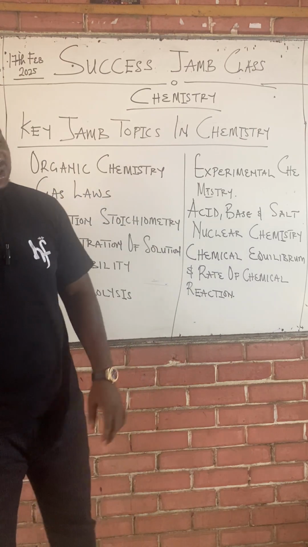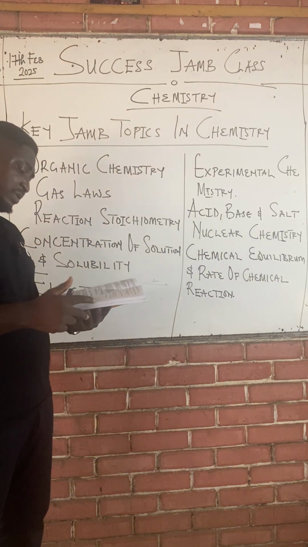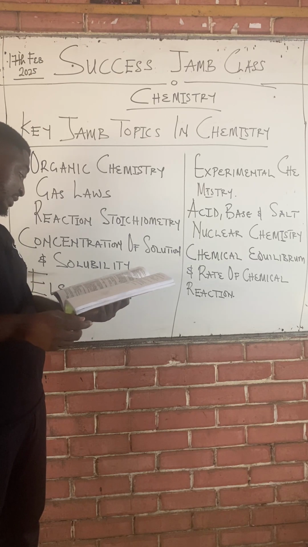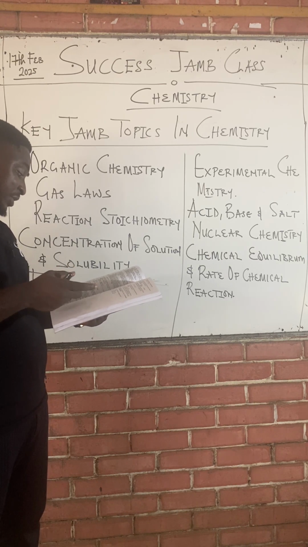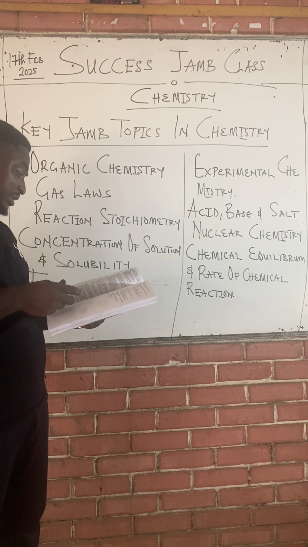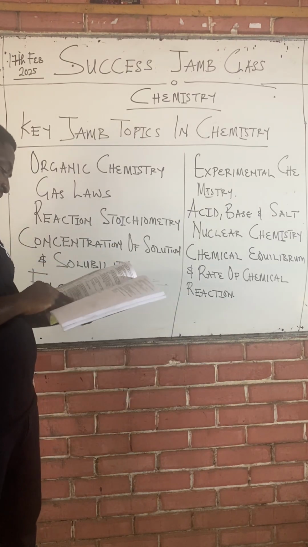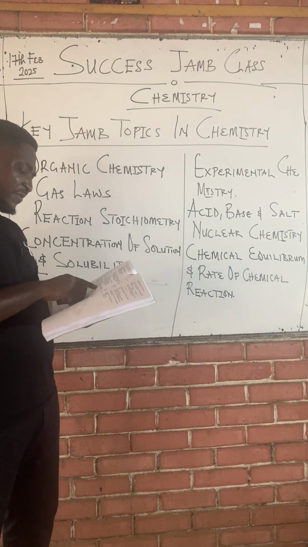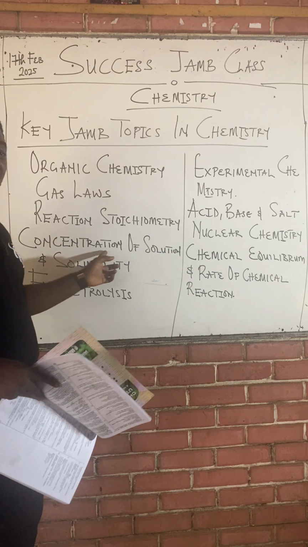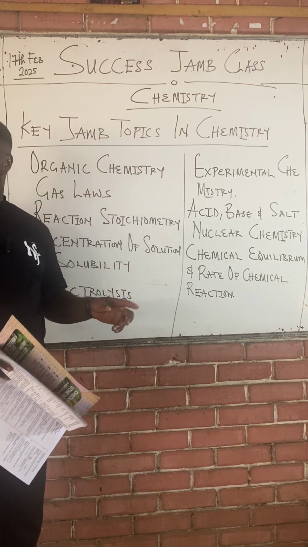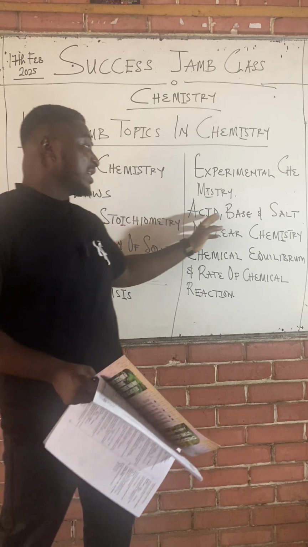If you know some of these key topics in chemistry, you can answer most questions in your Jamb. Look at this: what weight of NaCl is needed to make 2.0 dm cube of a 1.5 M solution? That's concentration of solution, solubility. If you open any question, 0.5 mole per dm cube of HCl, that is under concentration. Now we use CAVA over CBVB equals NA over NB. Concentration, titration, acid, base, and salt.